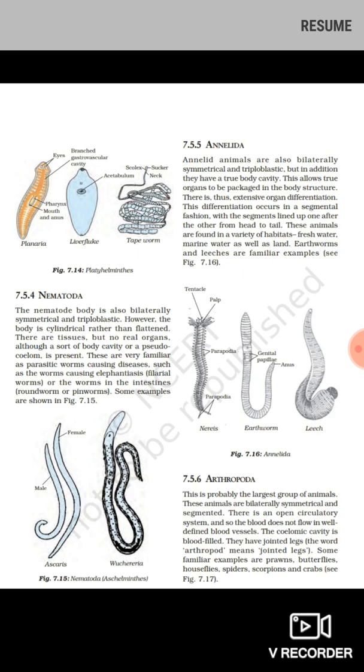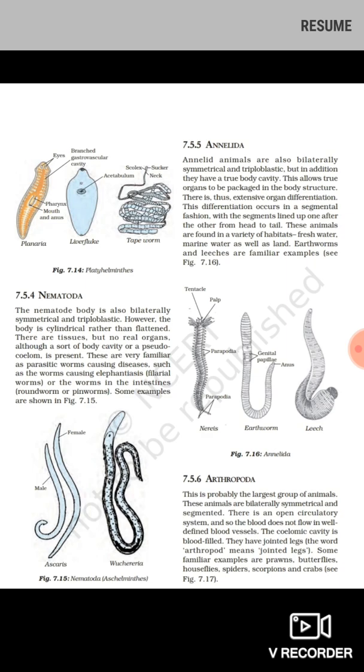These are the blood vessels. If the blood is flowing in these blood vessels, that type of system is called the closed circulatory system. But if the blood is not flowing in blood vessels and is just filled inside the cavity of the body, that is called the open circulatory system.